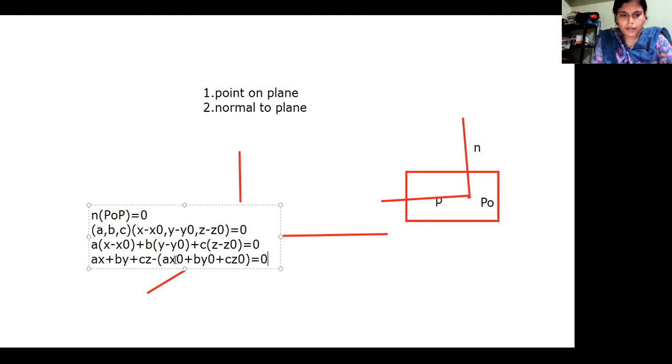So already we know what a, b, c are. These are the direction ratios of a normal vector, and x naught, y naught, z naught are the provided point. So the value of this term should be equal to some constant d. So finally we can write the equation as ax plus by plus cz plus d, some constant d, equal to 0. So this will be the equation of a plane.